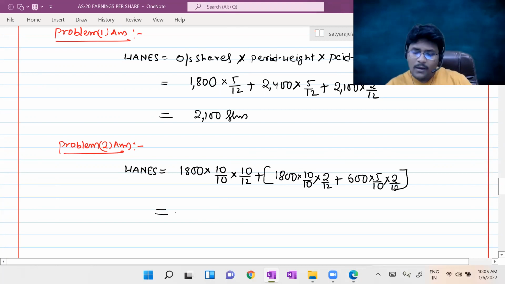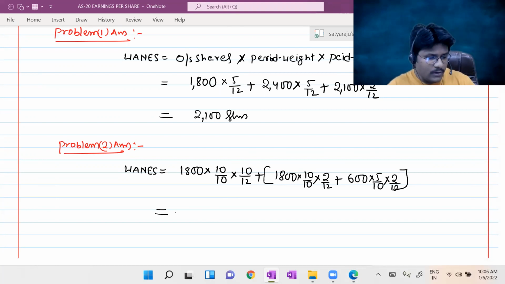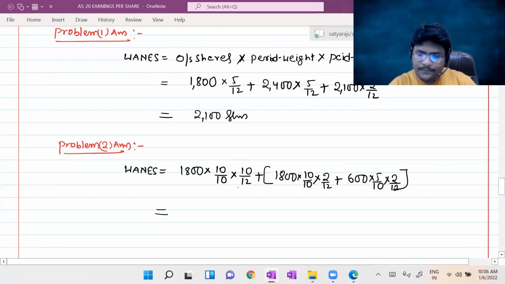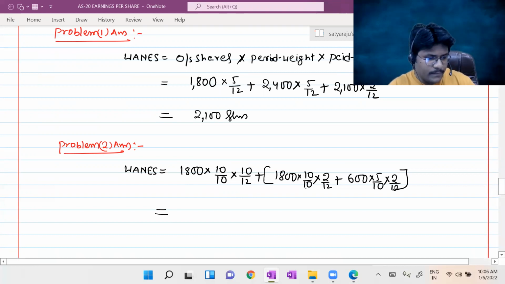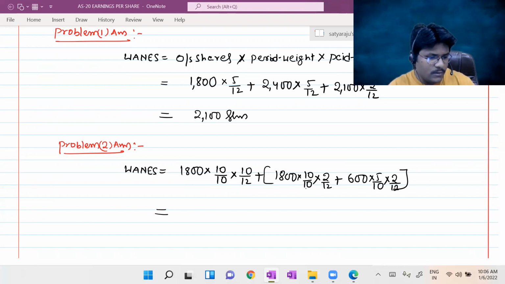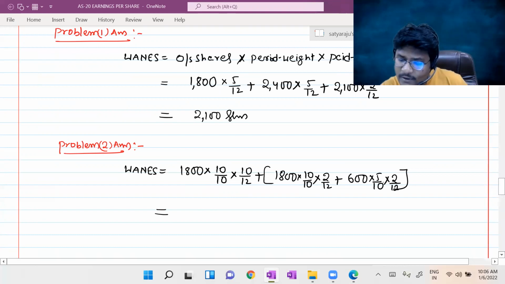Okay. Now, can you please tell me how much is the answer? Here it is 10 by 12. Here it is 1500. Here 300 plus... oh my god, how much is it? It is 1 by 2, 2 by 24, 1 by 12, 600 divided by 12, 50. This is 50, this is 300, total 350. Here it is 1500. Total I got 1850 shares.